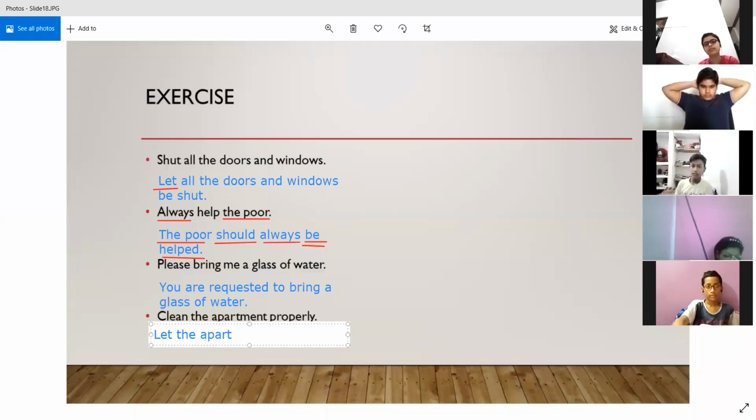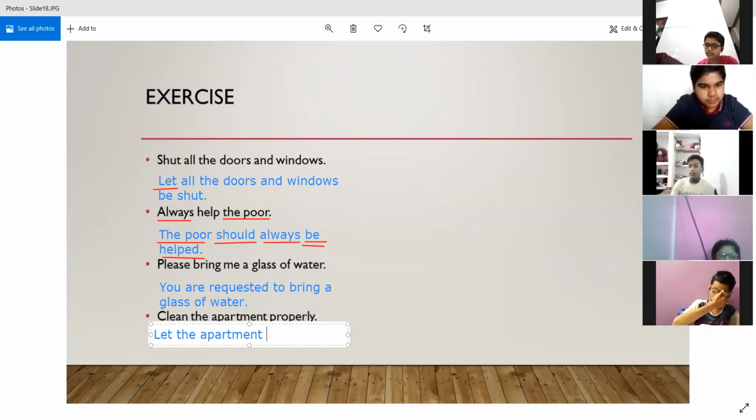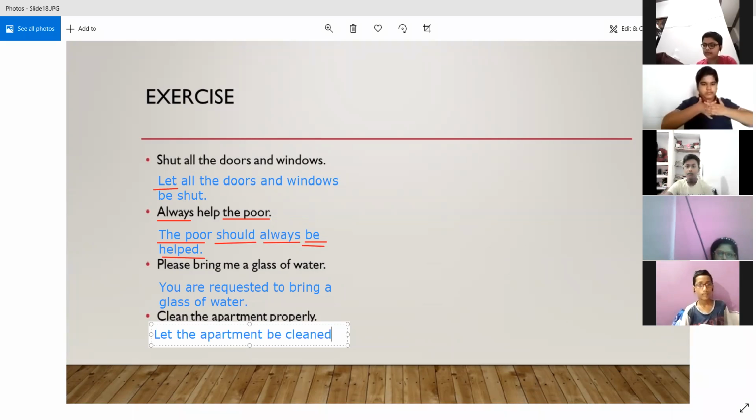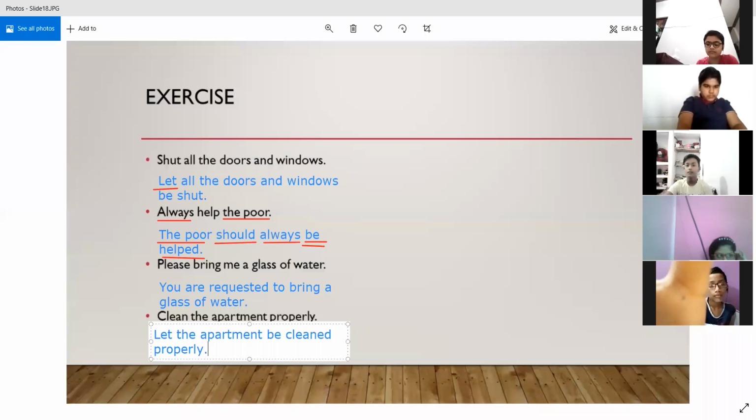So we have made apartment the subject in the passive voice, because in the active voice, basically you was the subject. You clean the apartment properly. So now we have made the apartment the subject. Let the apartment be cleaned properly. So the be verb is coming as it is, and then we are following the rest of the sentence. All right. So you have understood these sentences. Now we move to the next slide.